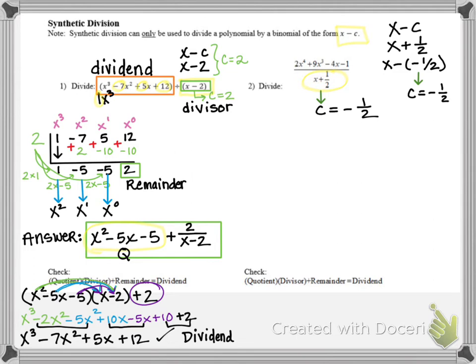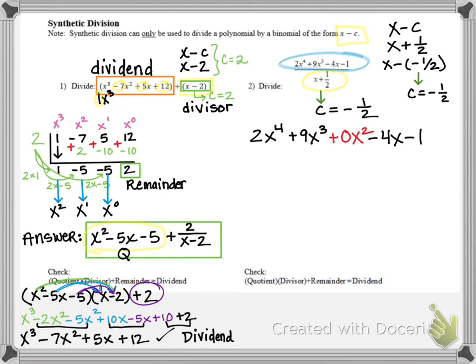Okay, now that we have our c value, we're ready to write our coefficients in our half rectangle for our synthetic division. But this dividend has a little hidden term that we need to consider. Notice how our dividend is a 4th power, or degree 4, polynomial. It's 2x to the 4th plus 9x cubed. But notice how the x squared term is missing. That's because the coefficient of the x squared is 0. But we have to write that 0 as a placeholder when we line up our coefficients for synthetic division. So I have to put the plus 0x squared in the middle of my dividend to hold the place of the x squared term.